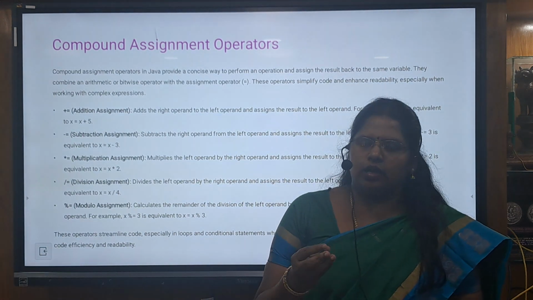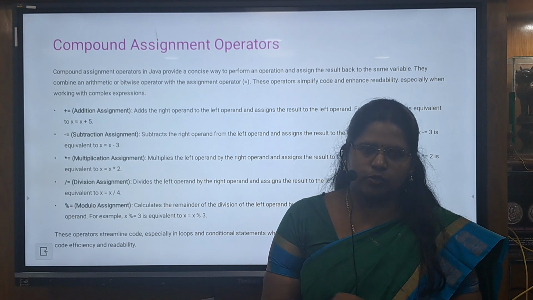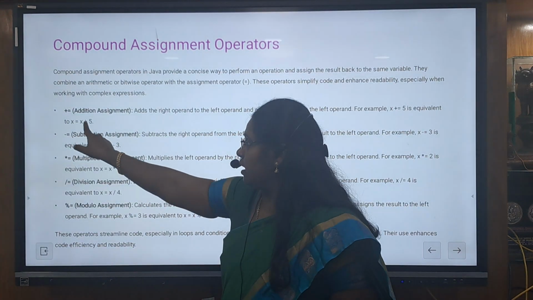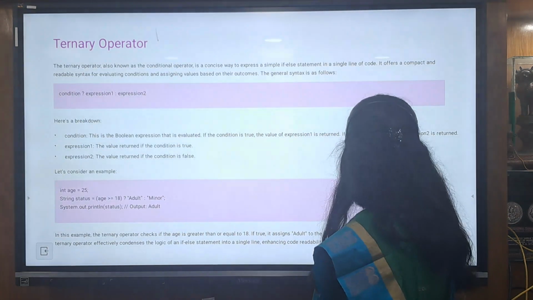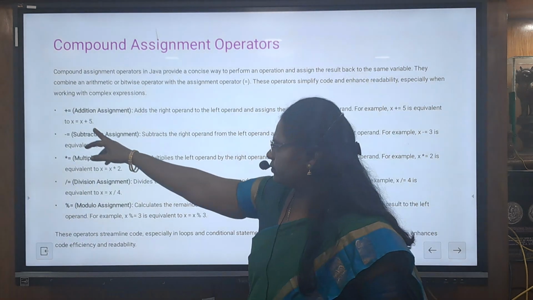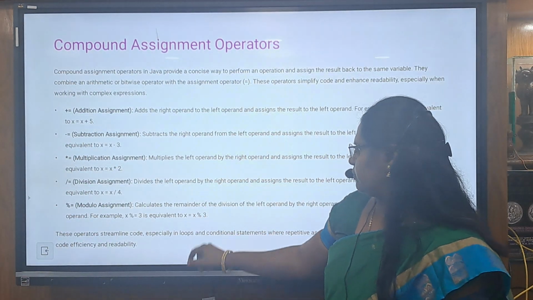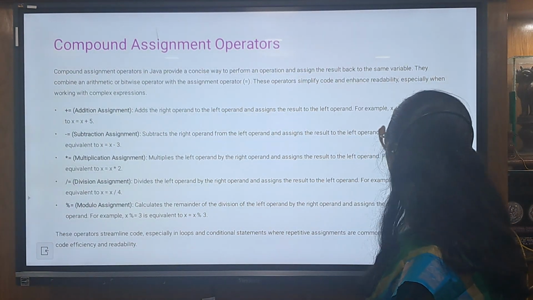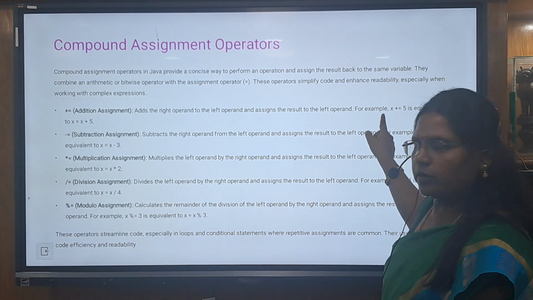If the operation is performed on a variable and the result is assigned to the same variable, we can use the compound operator. That is, x equal to x plus 5: 5 is added to x, and the value is assigned once again to the x variable. This can be easily written as x plus equal to 5. We can use the assignment operator like this.